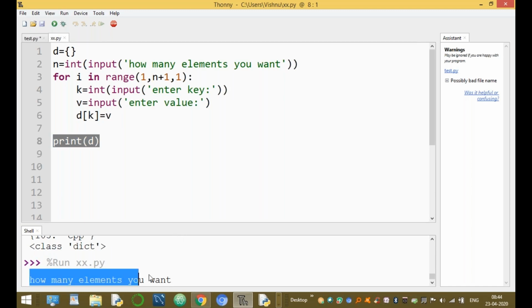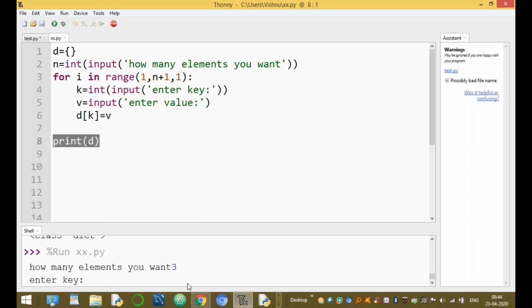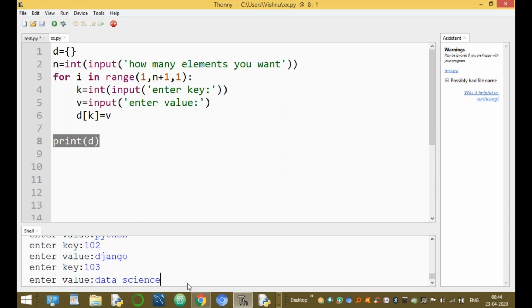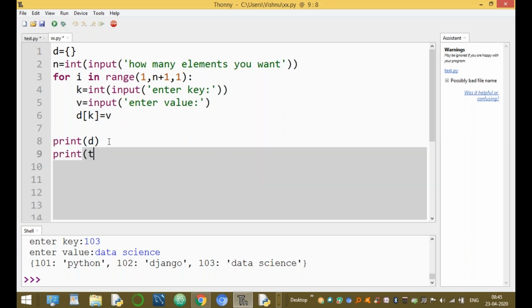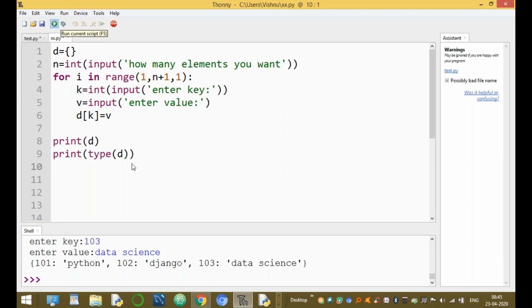How many elements do you want? Now I want to enter 3 elements only. Here 101 key value is Python. The key is 102, Django. Key is 103, data science. And it prints the values: 101 Python, 102 Django, 103 data science. And the data type is type of D. Then run one more time.